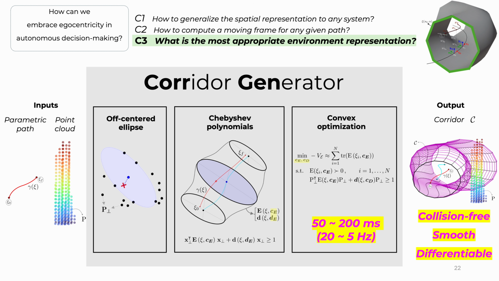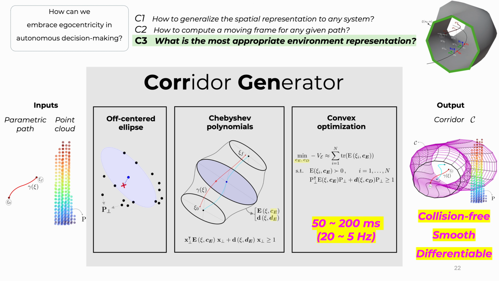This translates to roughly operating between 20 to 5 Hz. What this means is that we are able to use this corridor generator in real time for any autonomy stack of robotics. So in a very brief nutshell, these are the ingredients and the idea behind our corridor generator.